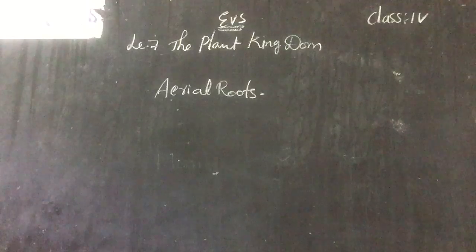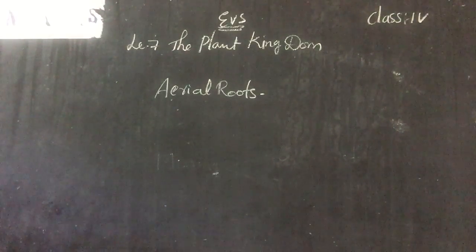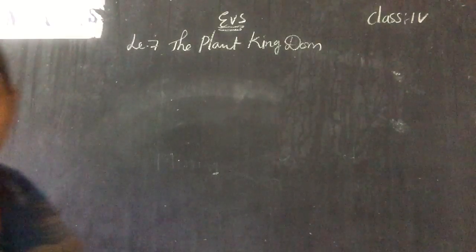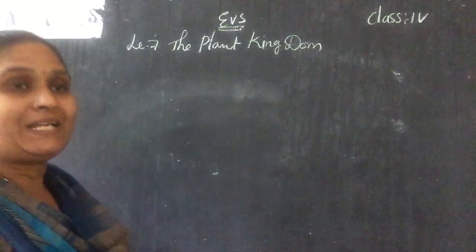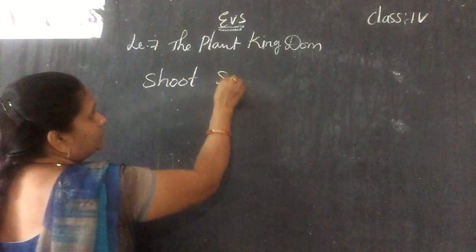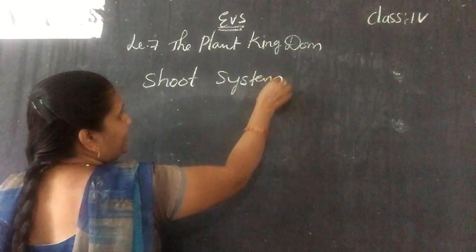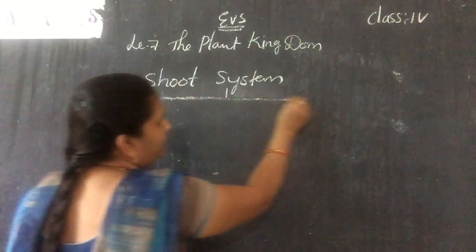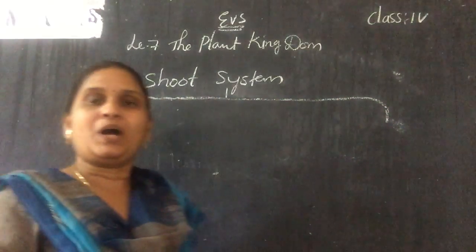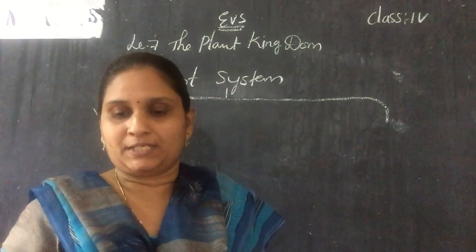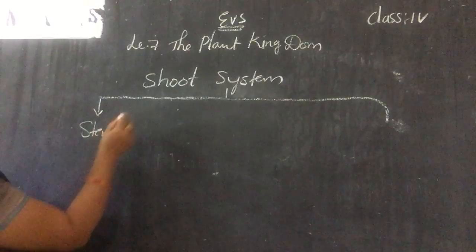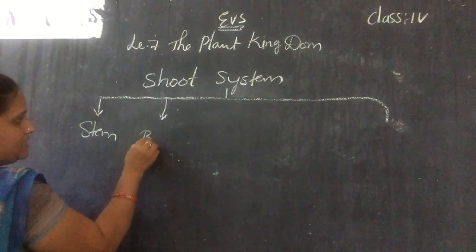So up to now we discussed the root system. Now the shoot system. What does it contain? The second part of the plant. One is root, and one more is stem. So in the shoot, what will we see? The stem. The stem comes under the shoot system.